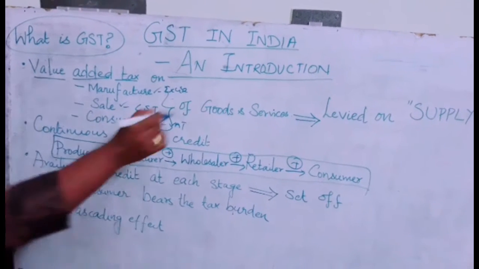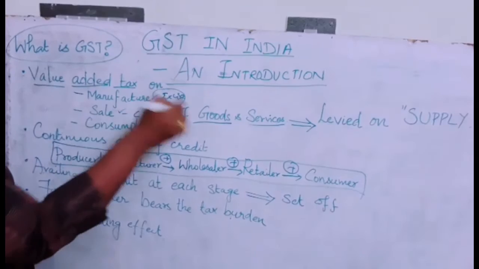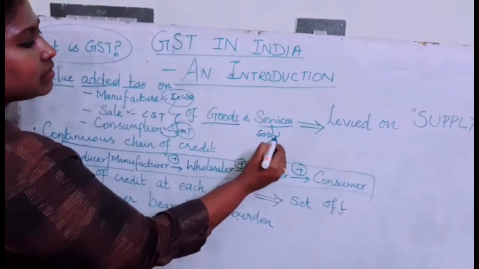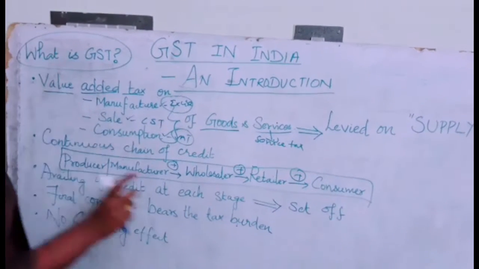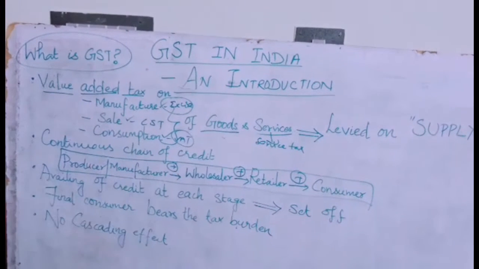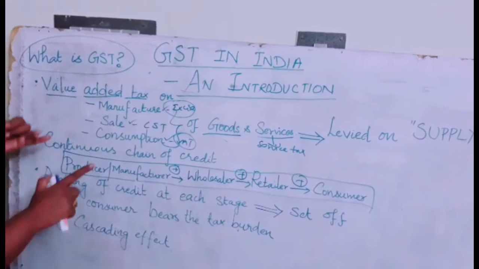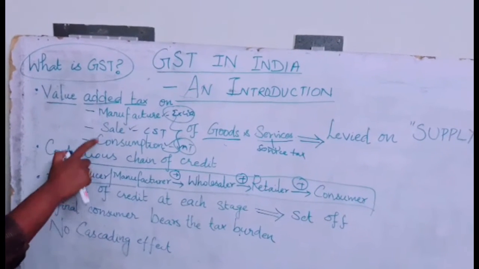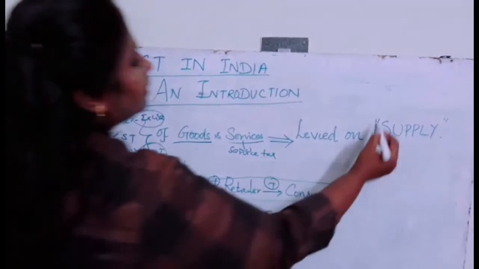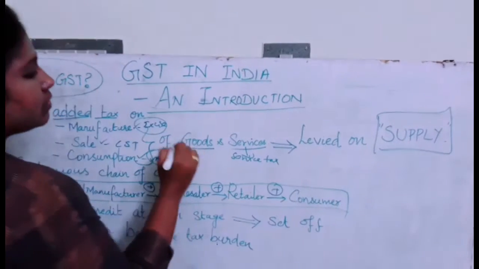both goods and services. So it's not only on goods. Earlier the excise duty was only on goods, VAT was only on goods, service tax was only on services. So now this GST is levied on both goods and services. So what do you call this? Instead of using various different terms like manufacture, sale, consumption, these three terms have been replaced by a single word, that is supply. So this is very important. GST is levied on supply of goods and services.